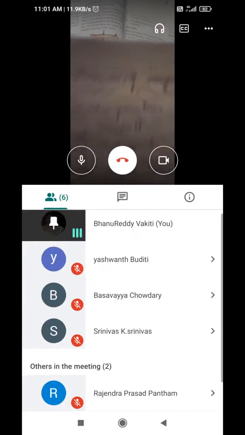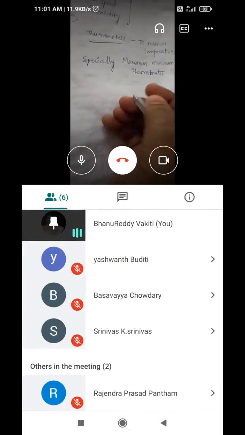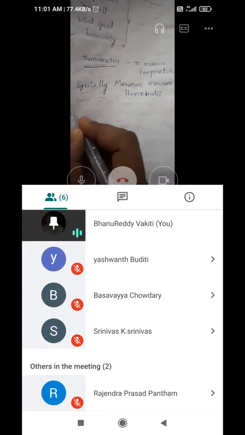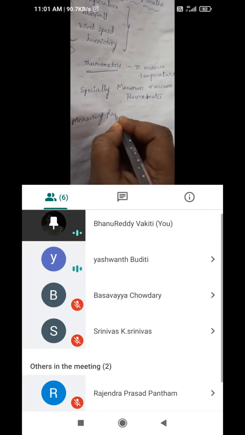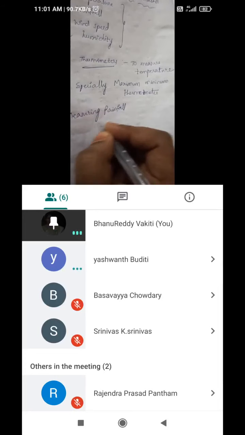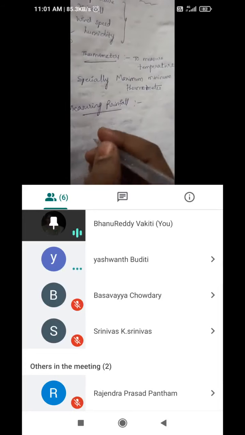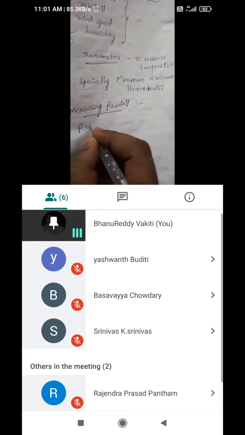Meteorology department people will use rain gauges. These are also called odometer or pulvinometer. So odometer or pulvinometer also we can call these, for measuring rainfall. Yes, Nana, anthrometer also. They have given different names. Rain gauge is the basic name.